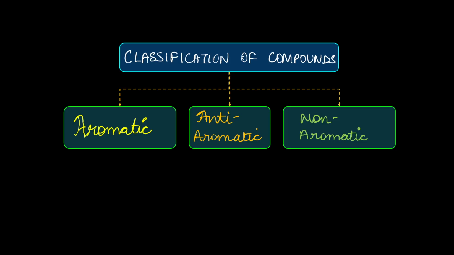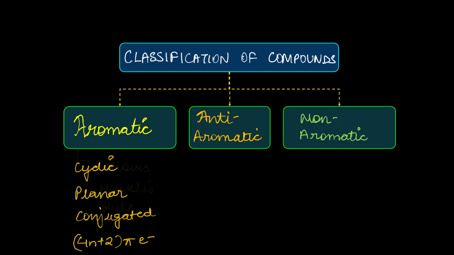Aromatic, knock knock, whom can we say are aromatic? Can you think about that? Yeah, the one that follows Huckel's rule. We have done this. So Huckel's rule conditions, do you remember? First thing is, of course, since we're talking about cyclic compounds, the compound has to be cyclic. That's there. But other than that, there has to be planarity, there has to be conjugation, and this is the most important: there has to be 4n plus 2 pi electrons, right?